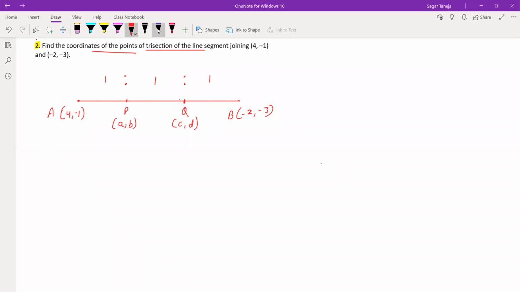Now listen to this very carefully. When you are going to calculate, first of all we have to write the statement. Statement is essential in this.